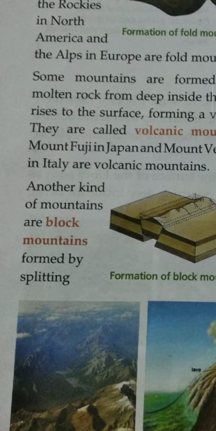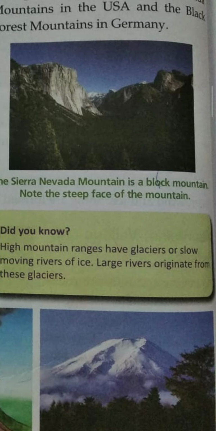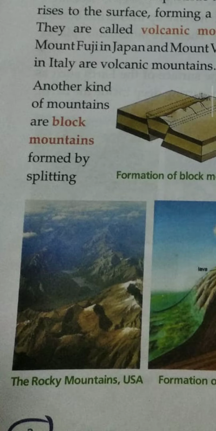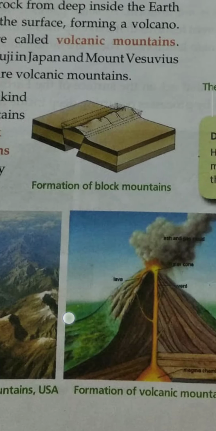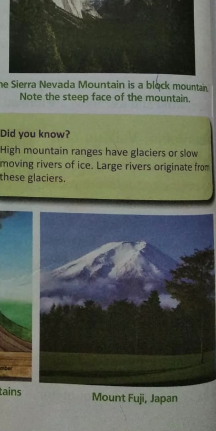Another kind of mountain is the block mountain, which is formed by splitting and sliding of a large block of land. Example: the Sierra Nevada is a block mountain. Note the steep face of the mountain. These are pictures of the Rocky Mountains in the USA. This is the formation of a block mountain. This is Mount Fuji.